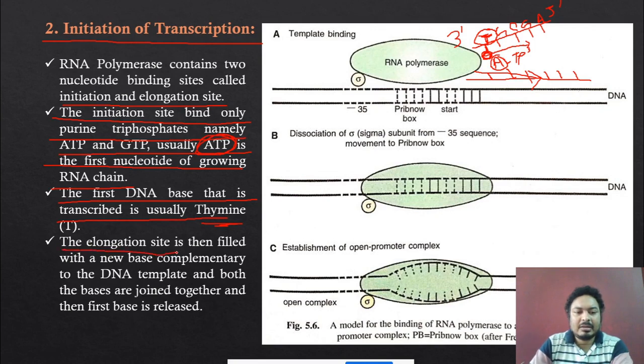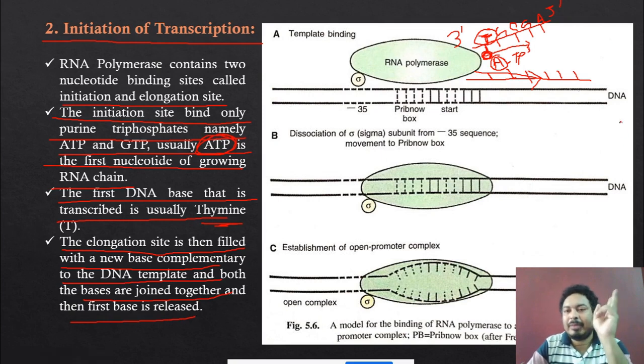Then see, the elongation site is filled with the new base complementary to the DNA template, and both the bases are joined together and then the first base is released. Okay, the most important point, the second point: you can see the second base. Now the first base is complementary T and A, then go for the second base. Suppose this is a G. If it is G, what about the RNA? Now it becomes a C molecule. If it is G, it is a C. Then C is binding over the G, and this A and C molecule are both bonding to each other.